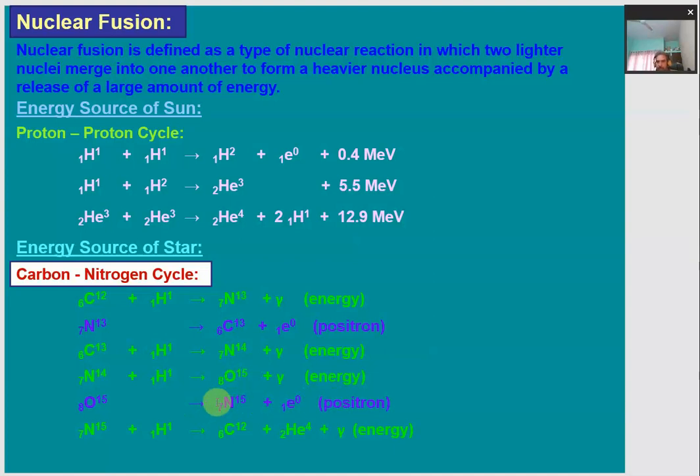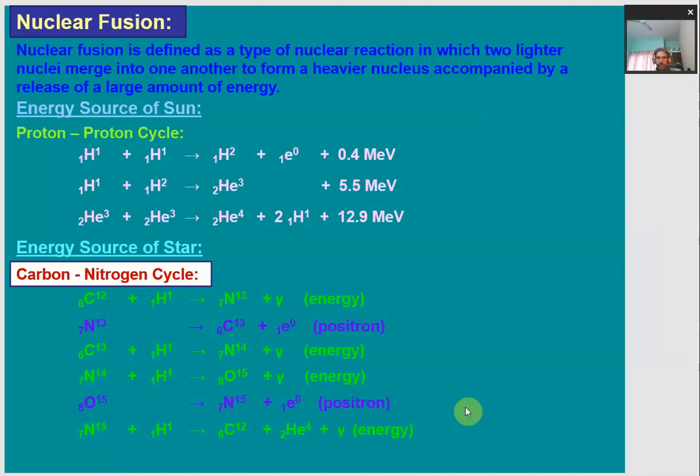Now this nitrogen 15 is hit by a fourth hydrogen atom and gets transformed into the carbon 12 nucleus again, with the release of an alpha particle plus a large amount of energy. So this carbon-nitrogen cycle is followed again and again in the stars, which gives rise to a very large amount of energy in the stars.